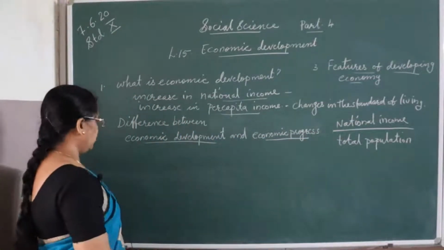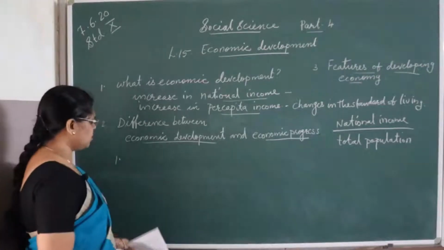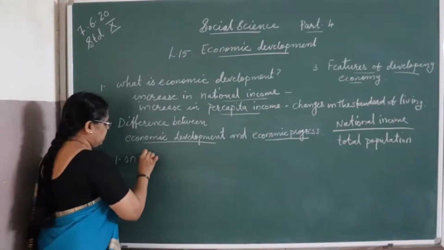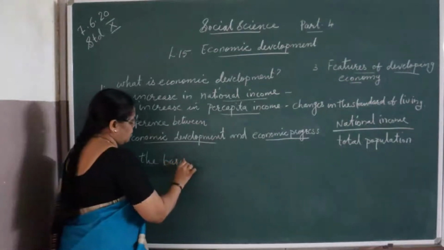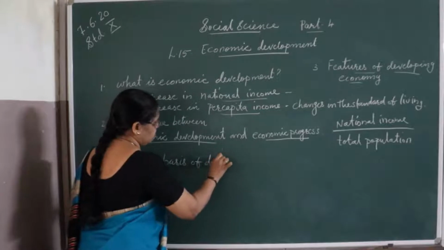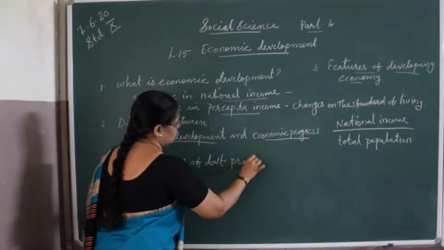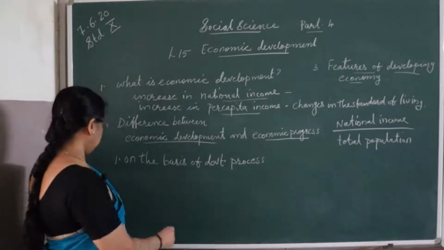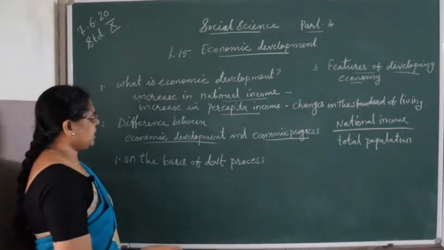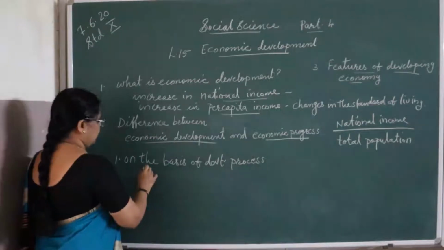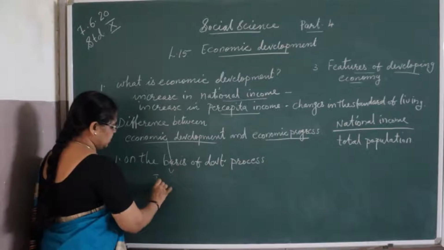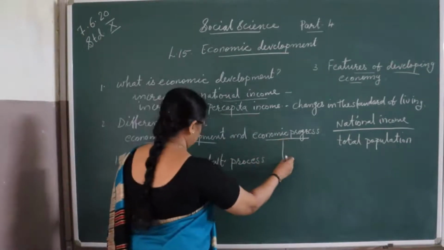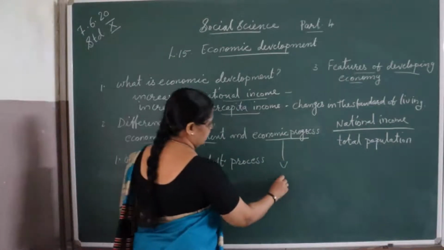This we can see in three ways. First, on the basis of the development process. Economic development is the first stage, and economic progress is the stage after development, the second stage.